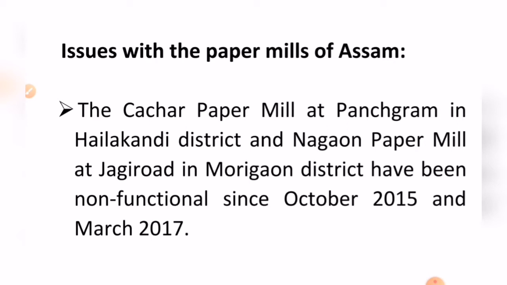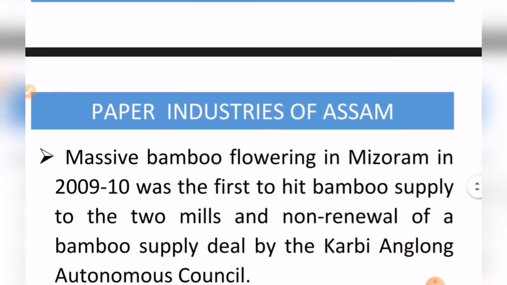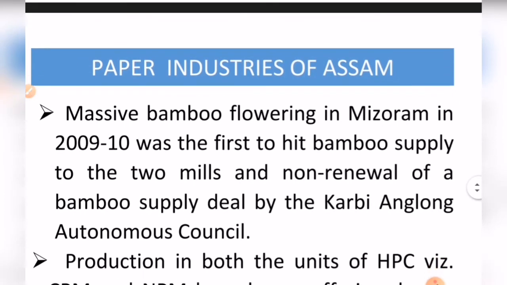Okay, so talking about the issues, the very first reason that led to the shutdown of these paper mills is the massive bamboo flowering in Mizoram in 2009-10. This massive flowering of the bamboos created a scarcity of the raw materials needed for the production of paper.